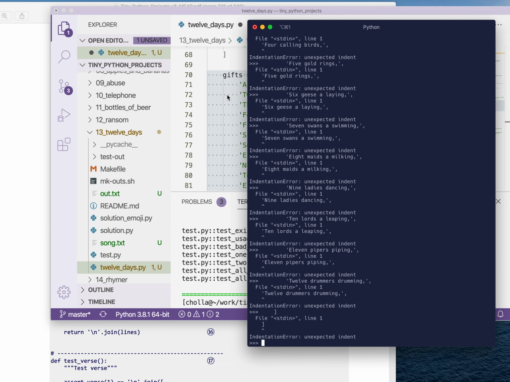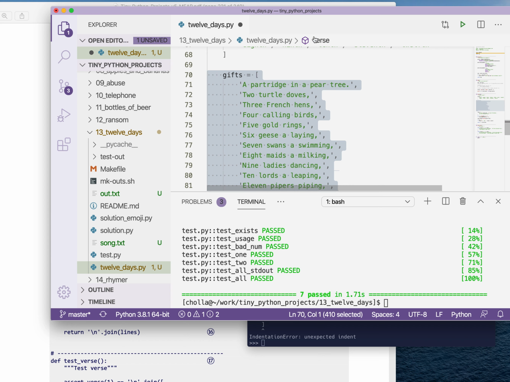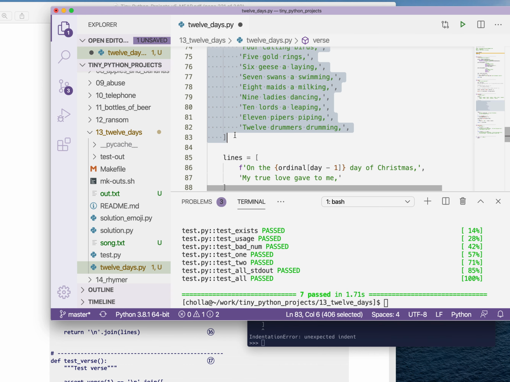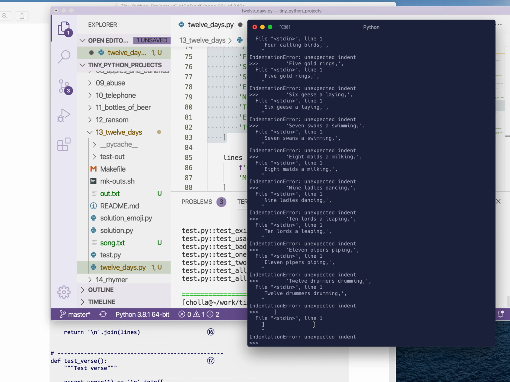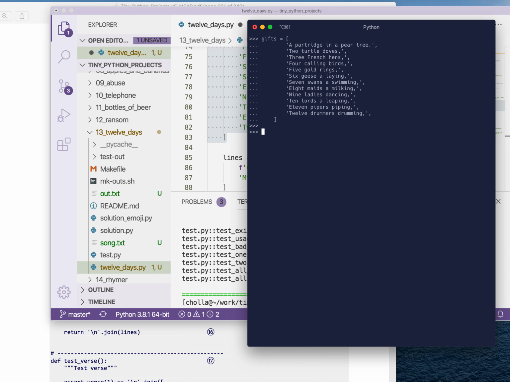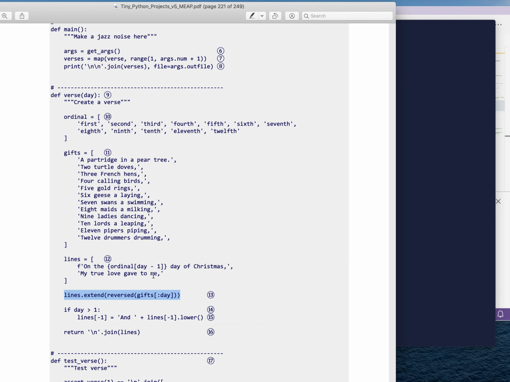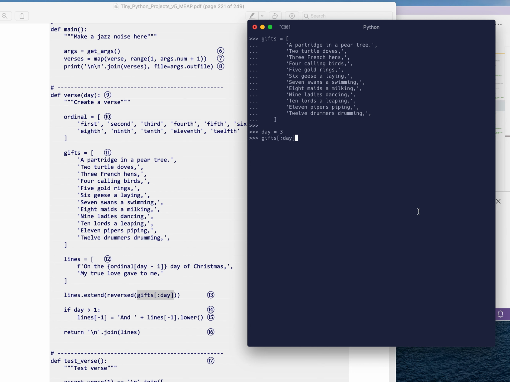Oh boy, I'm going to have trouble pasting this in apparently. Oh, I think I know why. It's because I've indented that. Let me try again. Great. And let's say the day that I have is 3. The way I've written this here is GIFs up to day. Let's just look at that. What does that give us?